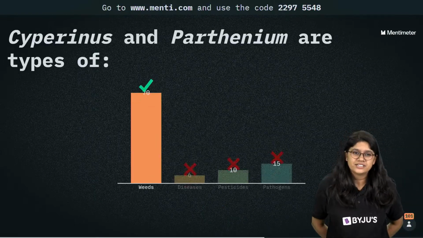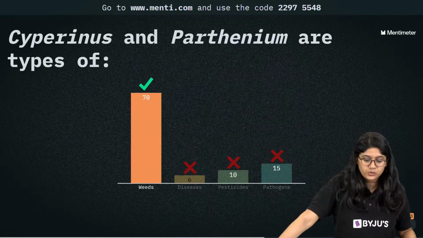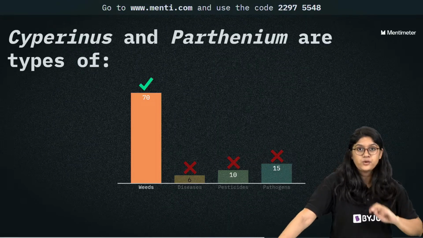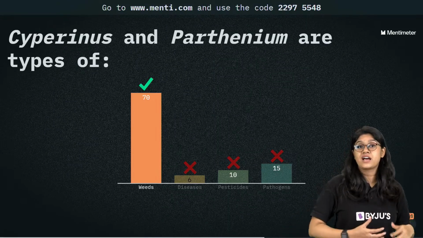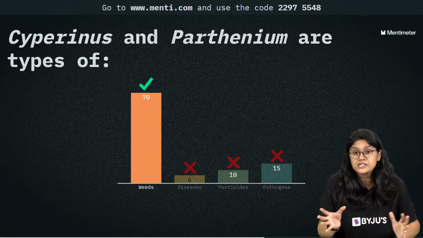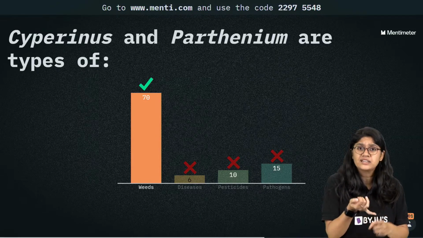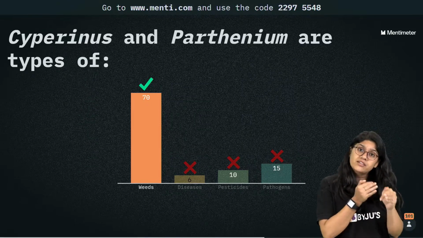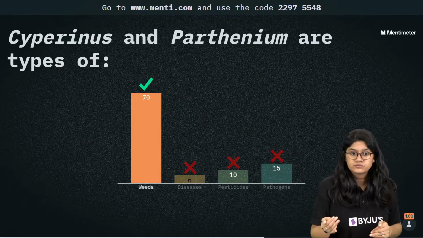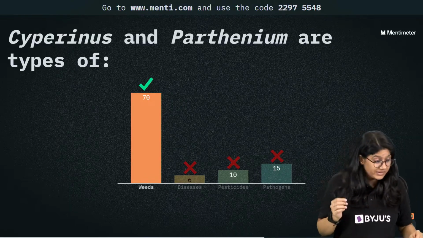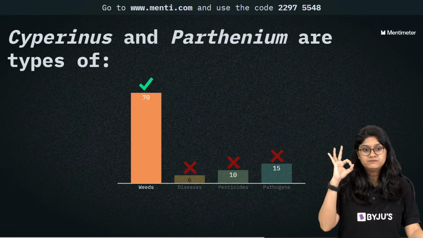Here the correct answer is that they are weeds. These are types of weeds, and we know that weeds are undesirable plants which grow alongside the main crop. They take the water, the nutrients, and the sunlight, and they give competition to the main plant. That's why we call them undesirable plants. 70 of you have voted for the correct answer. Awesome, everyone.